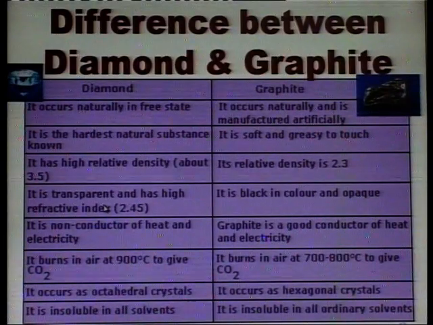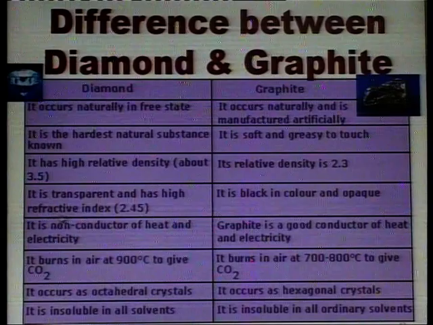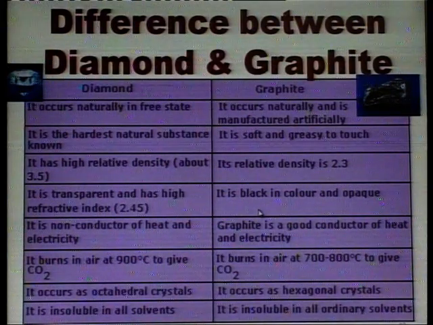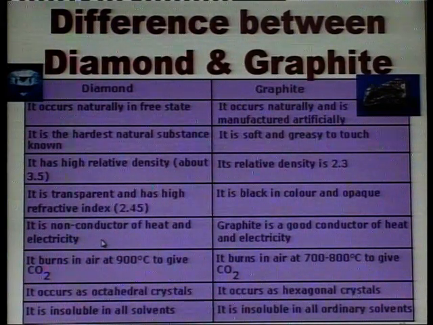Diamond is transparent with a high refractive index. Graphite is black in color and opaque. Diamond is a non-conductor of heat and electricity. Graphite is a good conductor of heat and electricity.